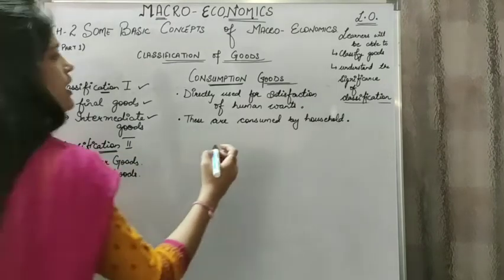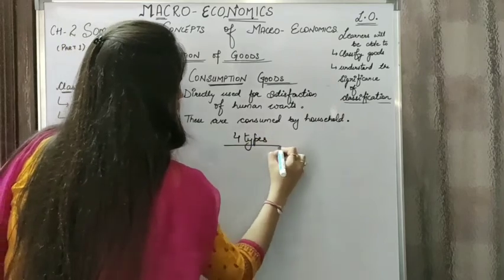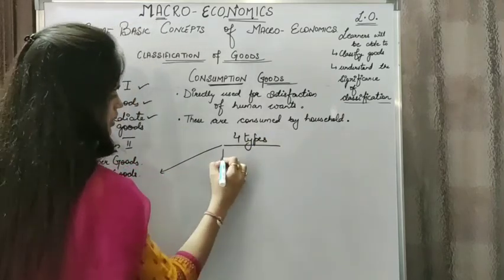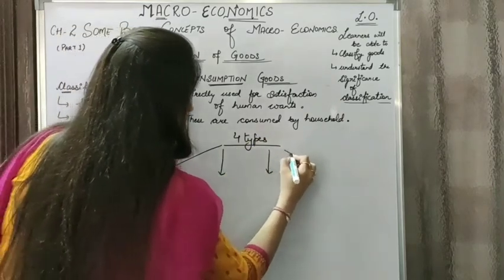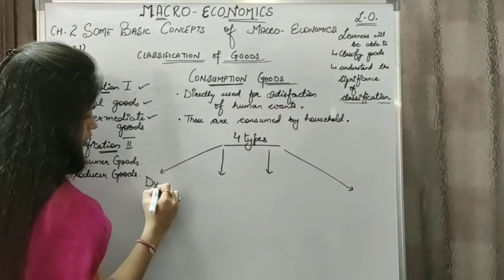There are 4 types of consumer goods or consumption goods. The first one is durable goods.